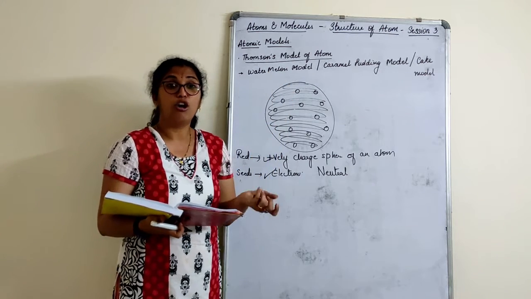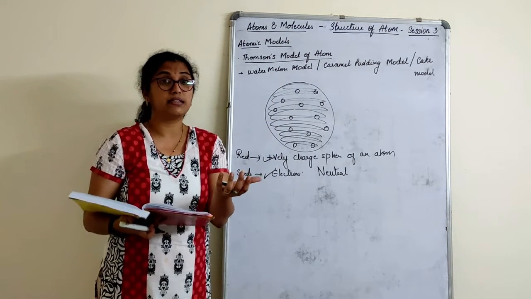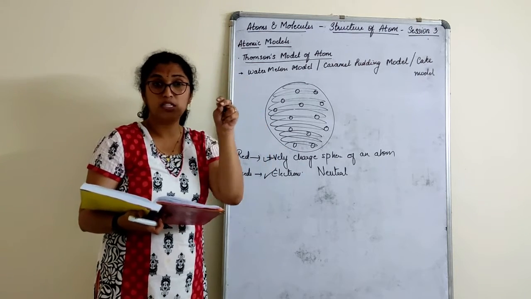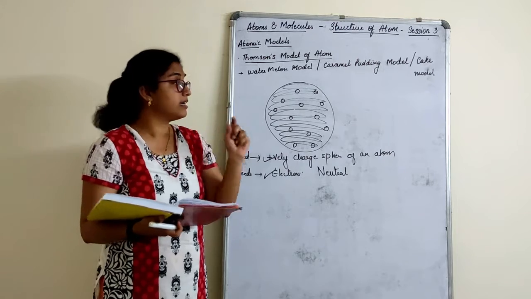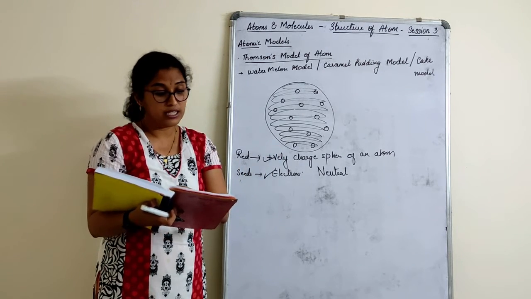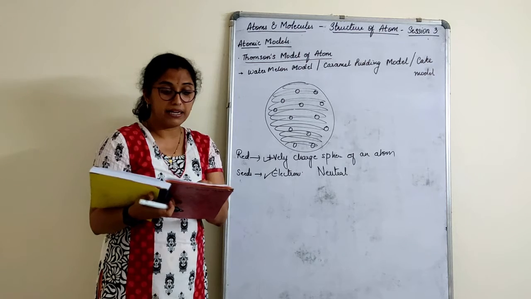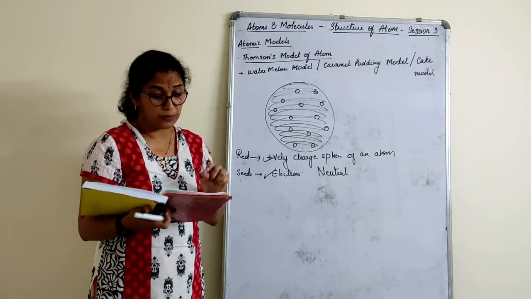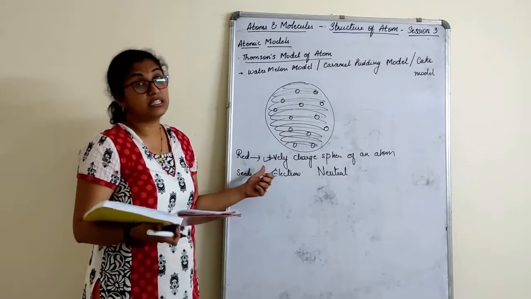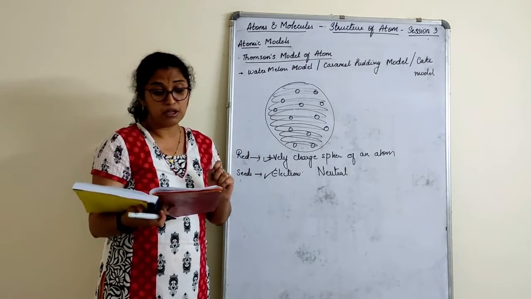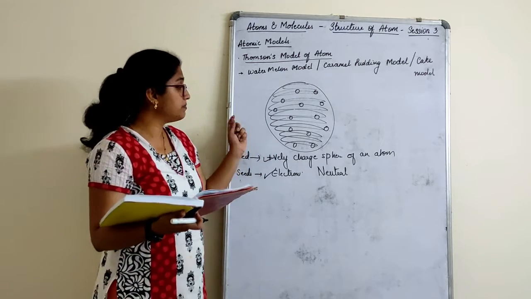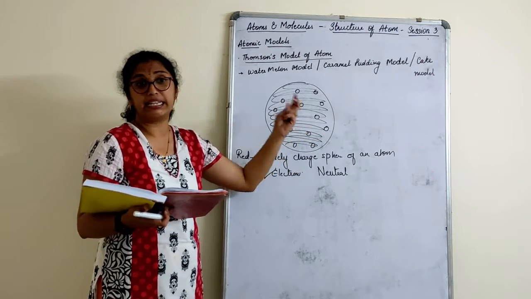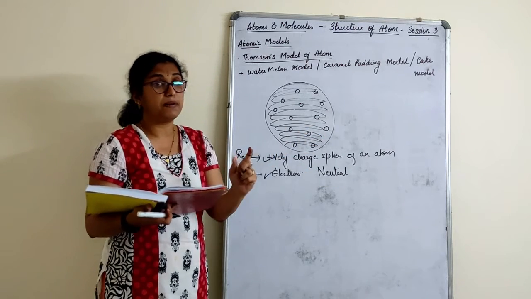Or if we talk about caramel pudding, the caramel is the positively charged sphere, and the raisins or any nuts you put in it are the electrons. Just as the seeds of the watermelon are embedded in the red edible part of the watermelon, right? So that was his prediction. But his theory was discarded actually. Although this model explained neutrality, the positive and negative charges cancel each other and it becomes neutral.